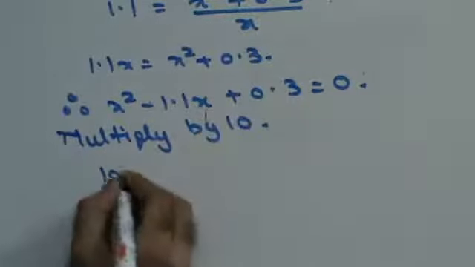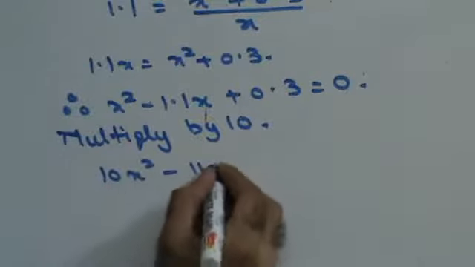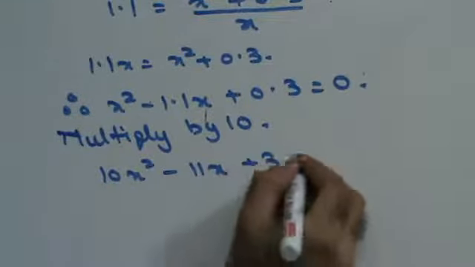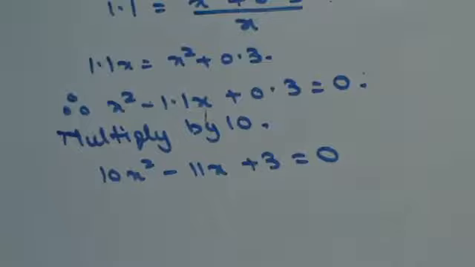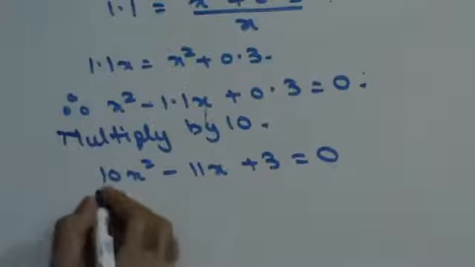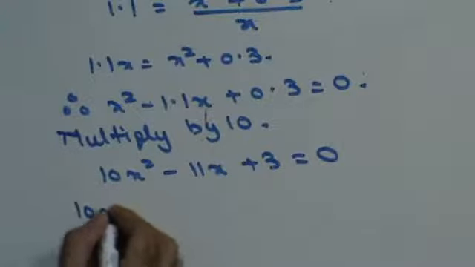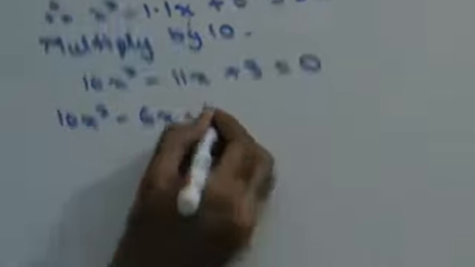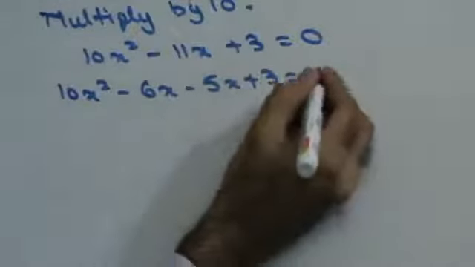Multiply by 10, I'll get 10x² minus 11x plus 3 is 0. Now, let's solve the quadratic. I have 10 times 3, the 30, minus 6 and minus 5. So 10x² minus 6x minus 5x plus 3 is 0.